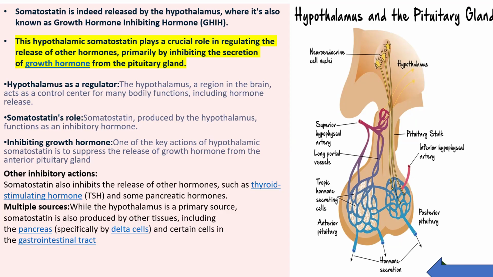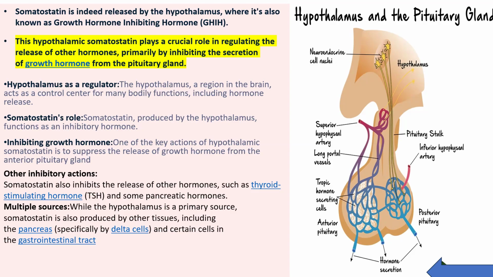Somatostatin is released by the hypothalamus. So it is produced by the hypothalamus. It functions as an inhibitory hormone, meaning it suppresses the release of growth hormone from where? From the anterior side of the pituitary gland. Somatostatin also inhibits the release of other hormones, such as thyroid stimulating hormone and some pancreatic hormones.